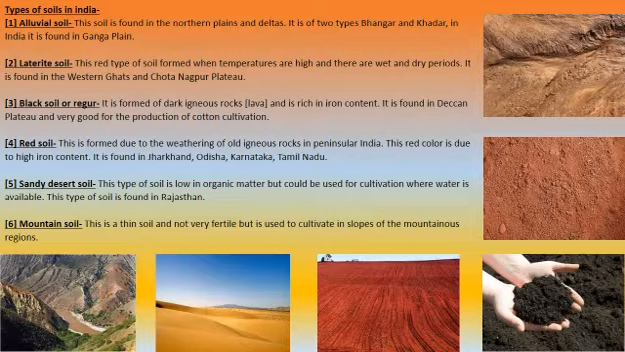Next is mountain soil. This is a thin soil and not very fertile, but cultivation is done on the slopes in the mountain region, where slopes are available. Since only very thin soil is available, these areas are used for growing rice. Slopes are basically used for rice. So these are the kinds of soil. The alluvial soil is in the frontmost upper picture. Next we have laterite soil, then black soil, then red soil farms, then sandy desert soil, and the mountainous soil.